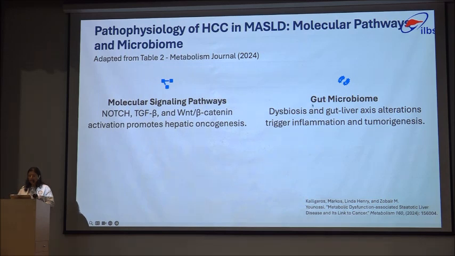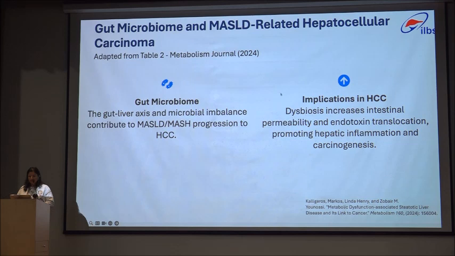And as we saw, gut microbiome dysbiosis and gut-liver axis alterations trigger inflammation and tumorigenesis. Then gut microbiome, the gut-liver axis and microbial imbalance contribute to MAFLD to HCC progression, as it increases intestinal permeability and endotoxin translocation, promoting hepatic inflammation and carcinogenesis.